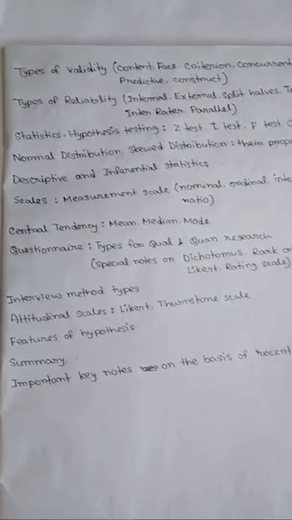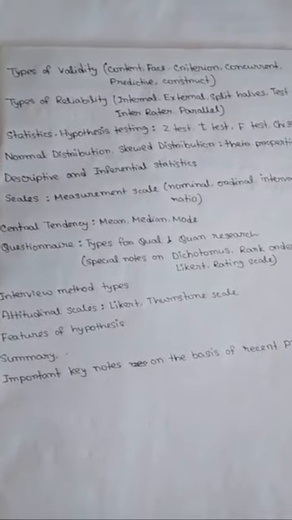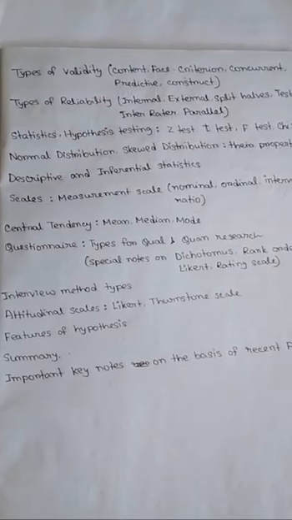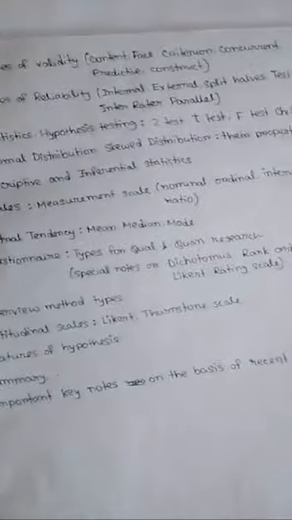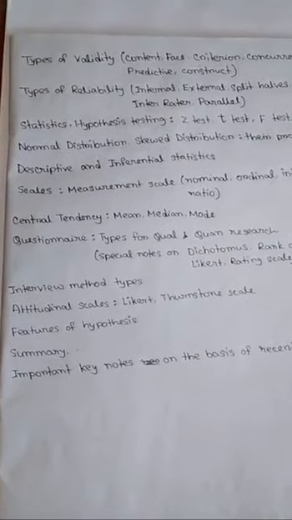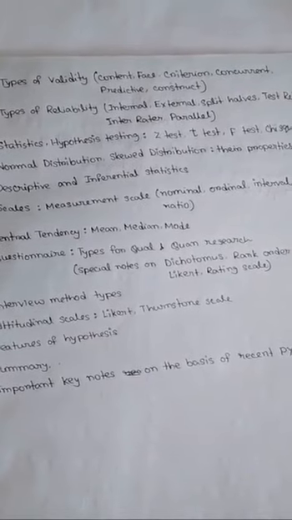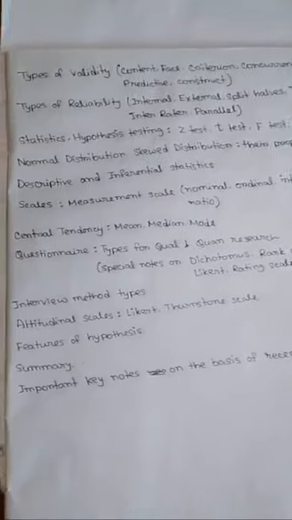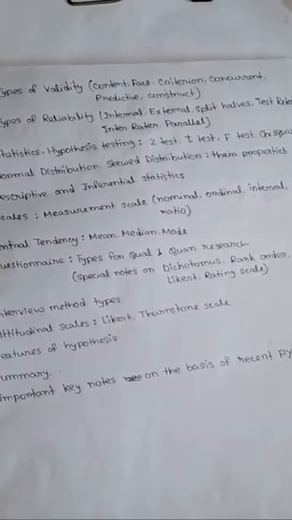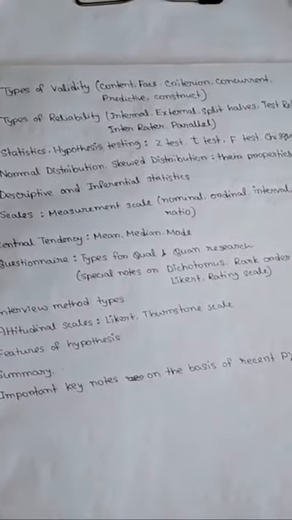Next, I have discussed types of validity again, but here with more information. Here you will get to know about content validity, face validity, and definitions of each of them. I have also tried to explain them in limited words. And next is types of reliability, like internal reliability, external, split half reliability, test-retest, inter-rater, panel. All of these are important because questions are coming on these topics. Okay, these are new trending topics.